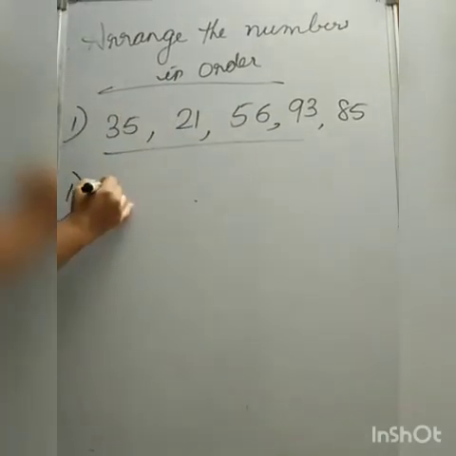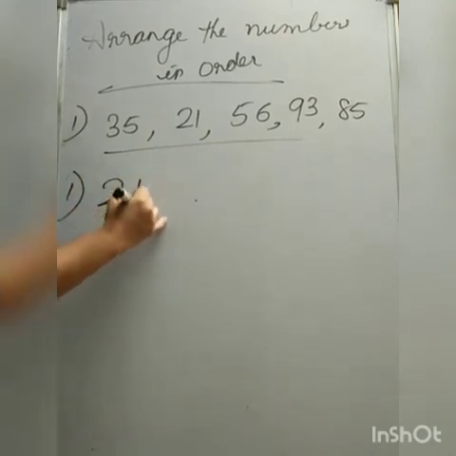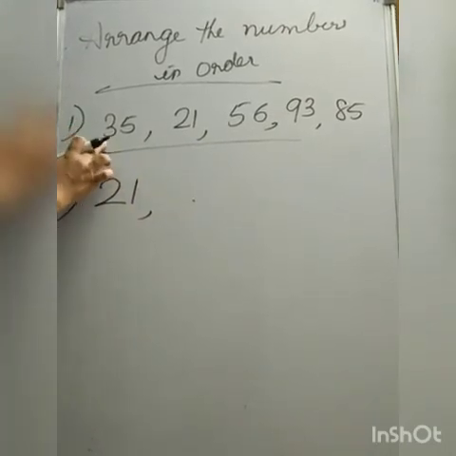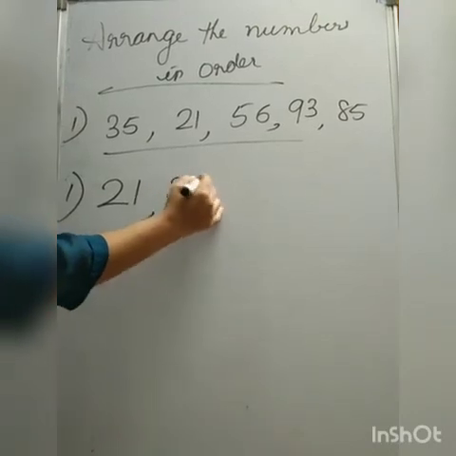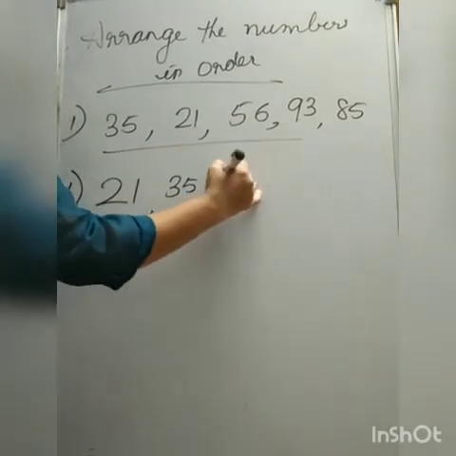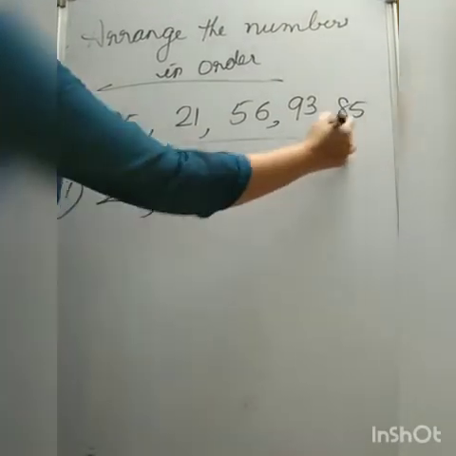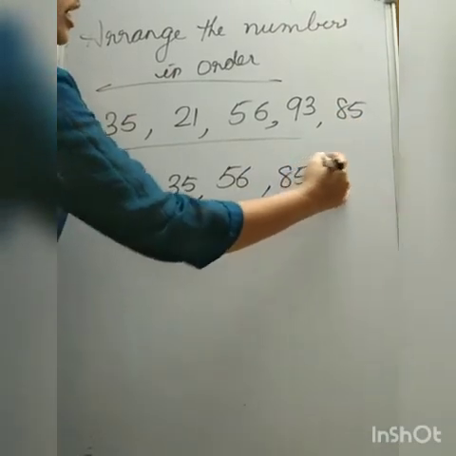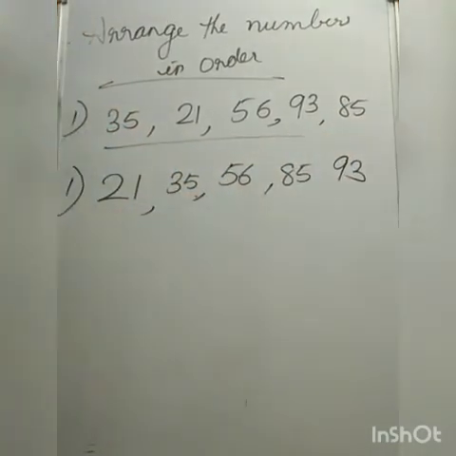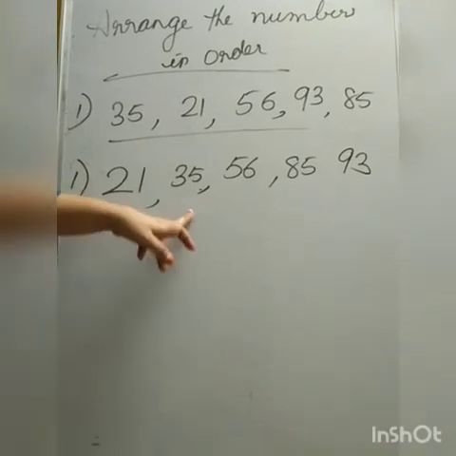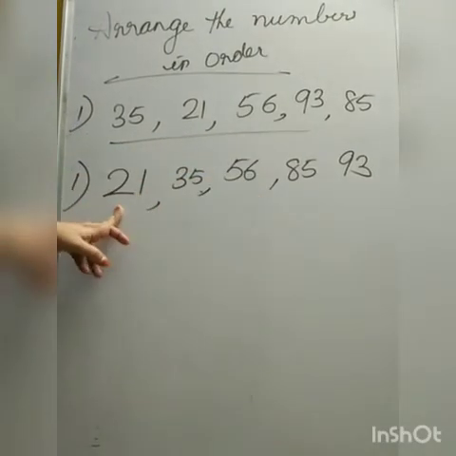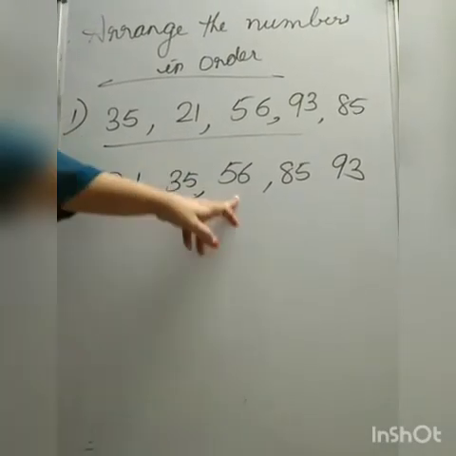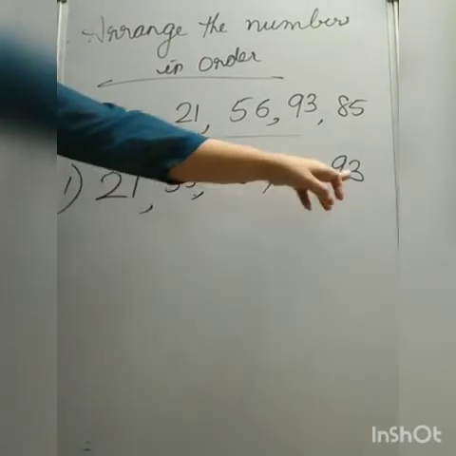Which is the smallest number? 21 is the smallest number. Next number 35, and next 56, and next one is 85 and 93. This is the order wise pattern: 21, 35, 56, 85, 93.